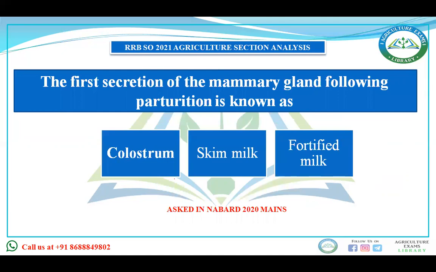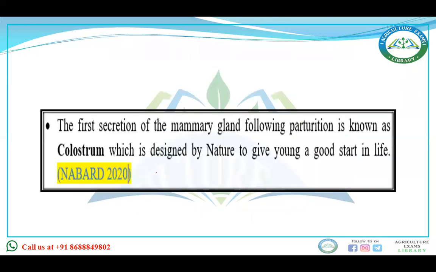The first secretion of the mammary gland following parturition is known as colostrum. The first secretion of the milk after parturition is colostrum, which is fed to the calf for its nourishment. Three questions have been asked from the milk section. The first secretion of the mammary gland following parturition is only colostrum, which is designed by nature to give the young a good start in life.